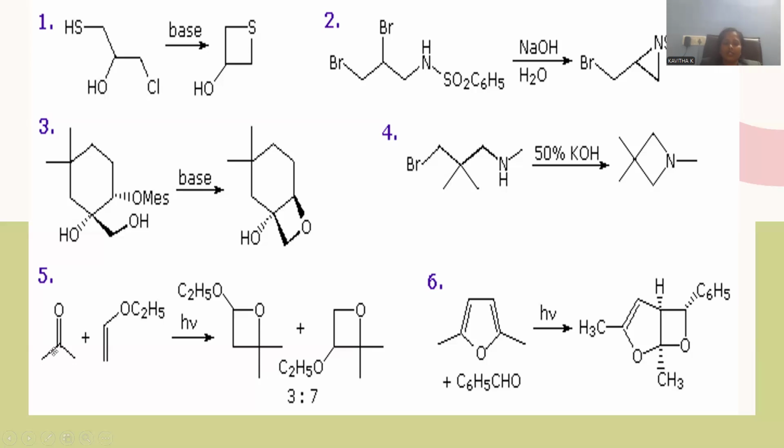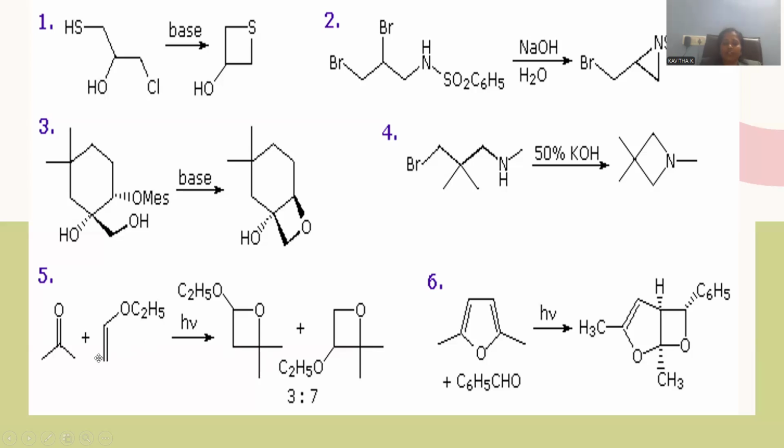And let me show another example. The concept of what we discussed, 2 plus 2 cycloaddition, remains the same, but the only difference is here the substituents, the side chains, are varied. Here the molecule taken is acetone, and the other is a kind of ether molecule, a saturated ether was taken. Both are able to add at the carbonyl double bond and this olefinic double bond under light irradiation, photochemical conditions applied over there. Either the reaction is carried out in this orientation.